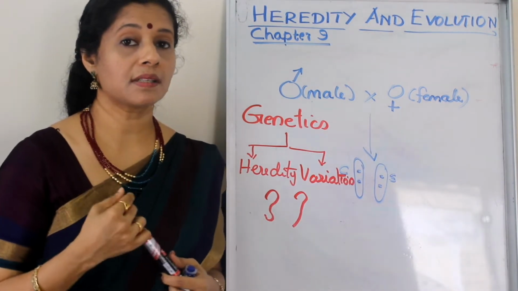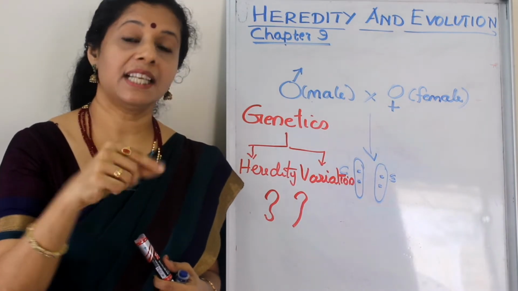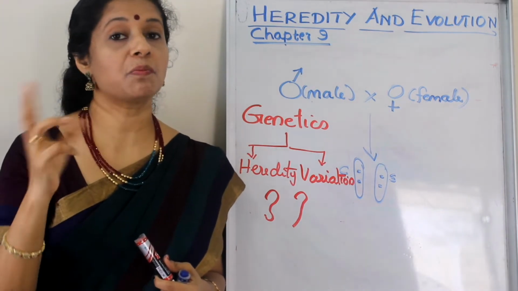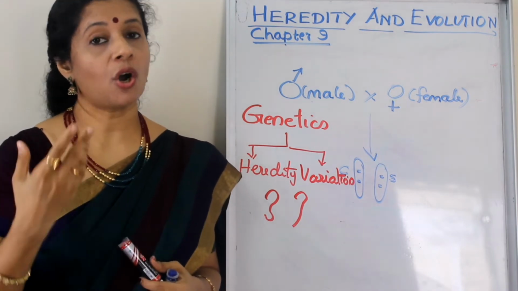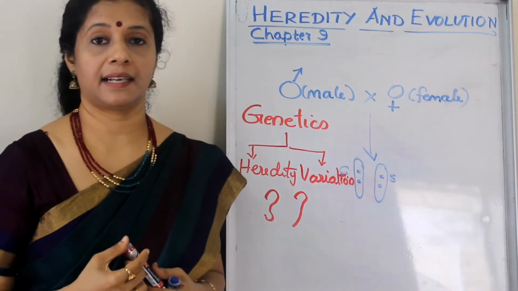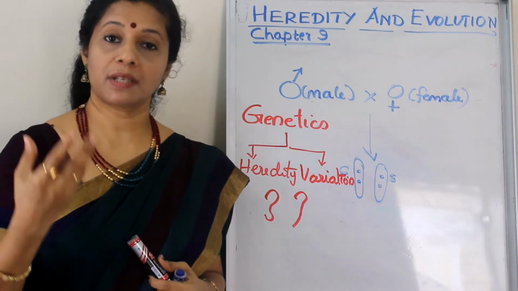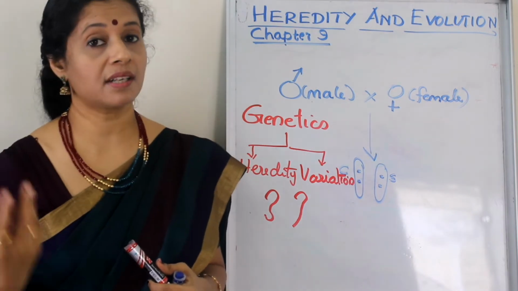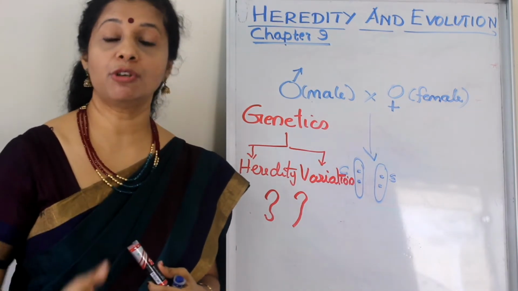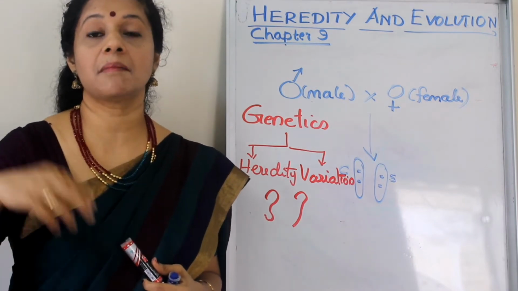Now look at yours. What do you have, free or attached? Whatever you have, go and check your parents, from which parent you inherited that. So that is heredity. Or you may have curly hair. That is another heredity you got from your parents. Or your skin color, your height, your blood group, you got as heredity from your parents. Right? So in several features we resemble our parents.